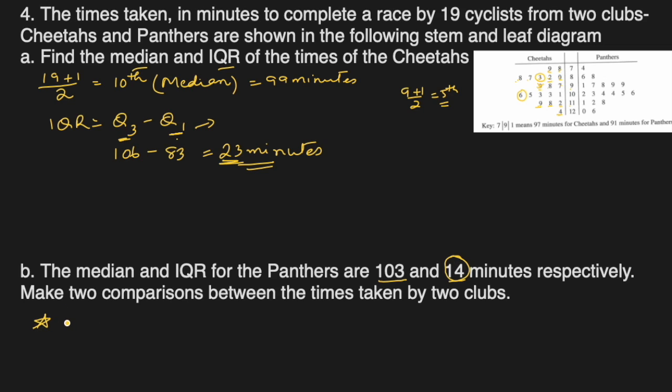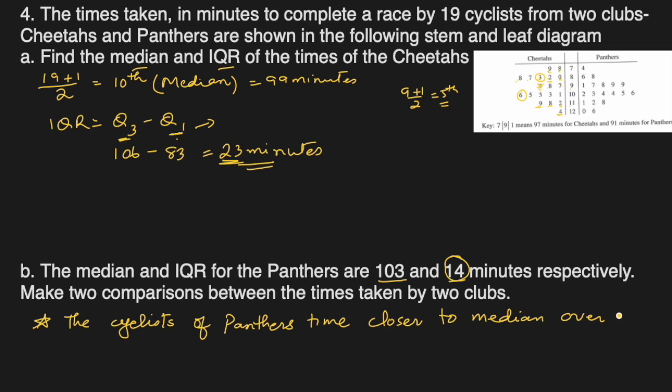So first observation could be that the cyclists of Panthers timed closer to the median overall because their IQR is 14, very small, and this is very wide.